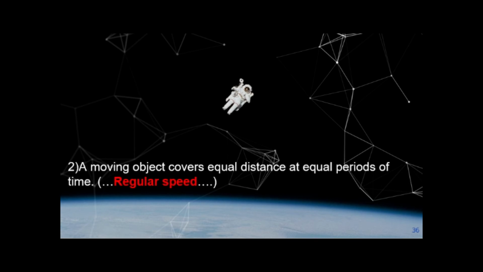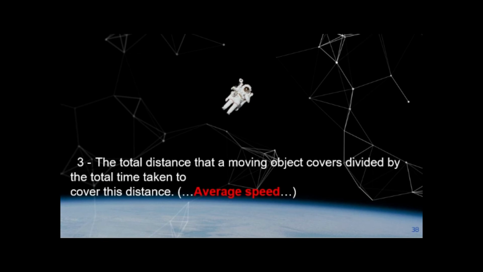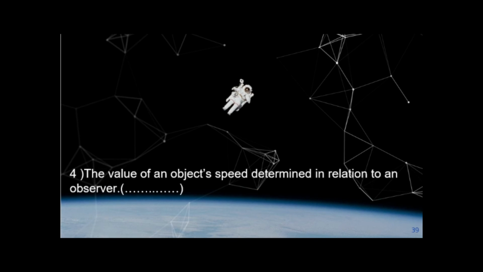Number 3. The total distance that a moving object covers divided by the total time taken by the object to cover this distance, it is the definition of average speed. Number 4. The value of an object's speed determined in relation to an observer, it is the relative speed.